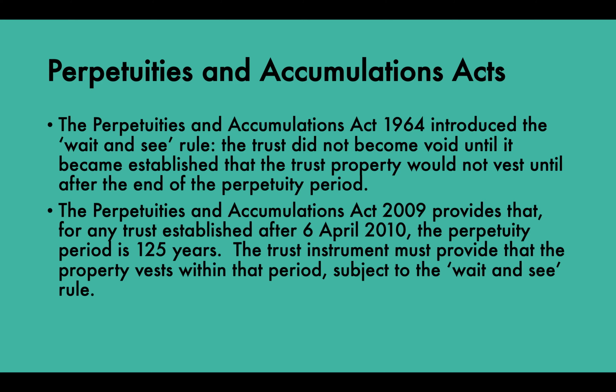Trusts can now have only one perpetuity period, and that is 125 years. Trust property must therefore vest within 125 years, subject to the wait and see rule. So pre-2010, the 1964 Act applies, and post 6th of April 2010, the new Act applies.